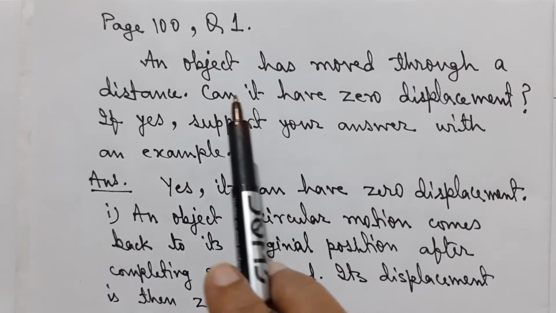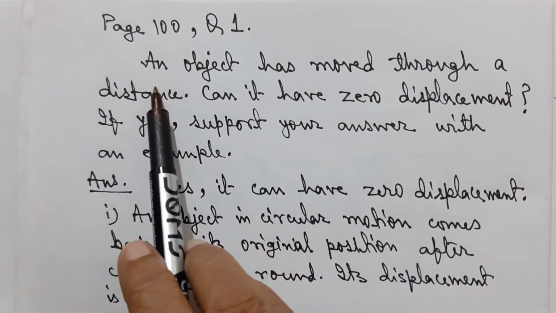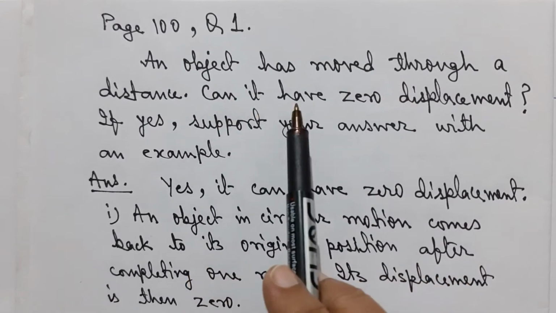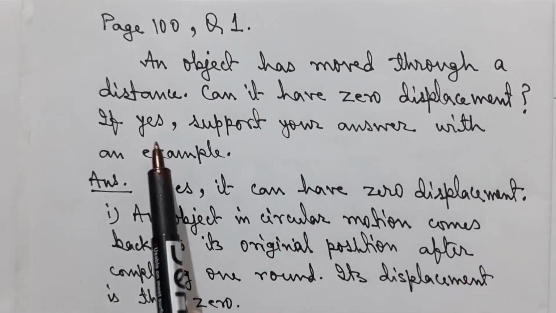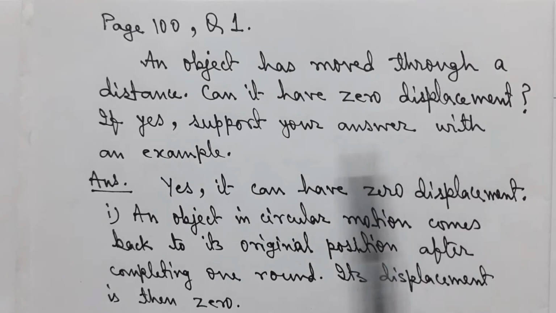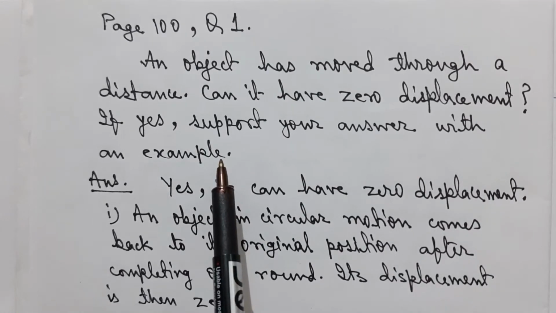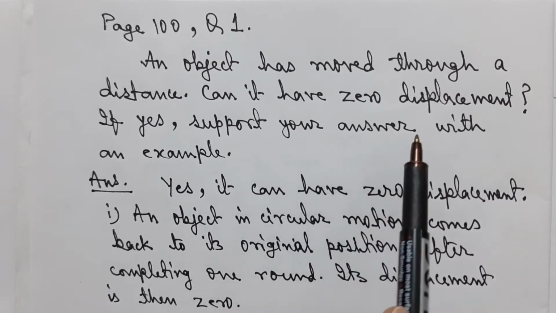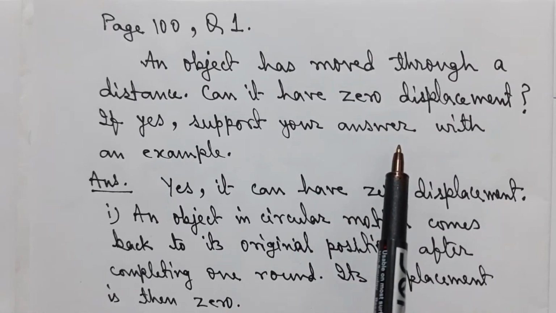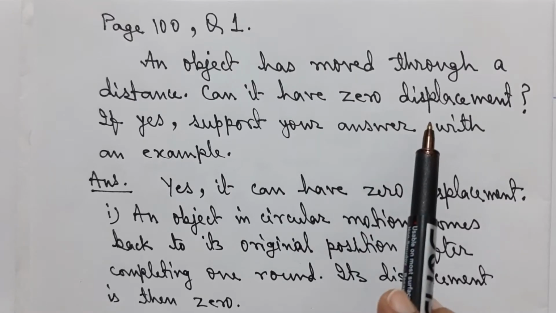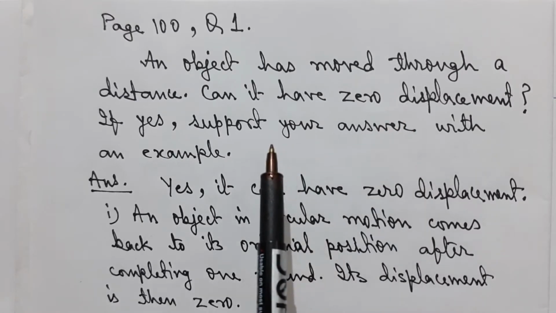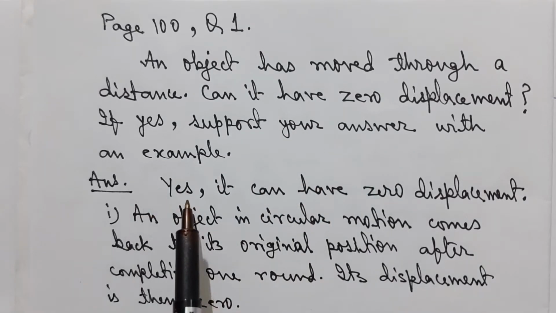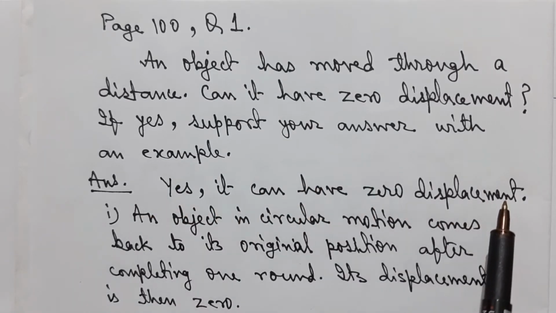This is question number 1, page 100. An object has moved through a distance. Can it have zero displacement? If yes, support your answer with an example. We know that when an object moves and comes back to its original position, its displacement is zero. Therefore, this situation is possible. So we write, yes, it can have zero displacement.